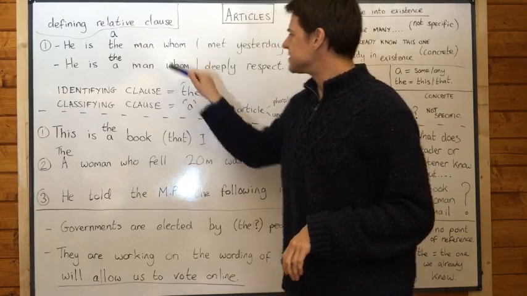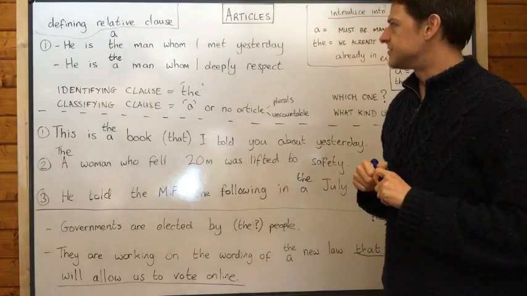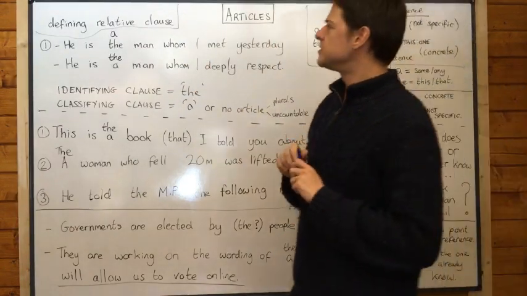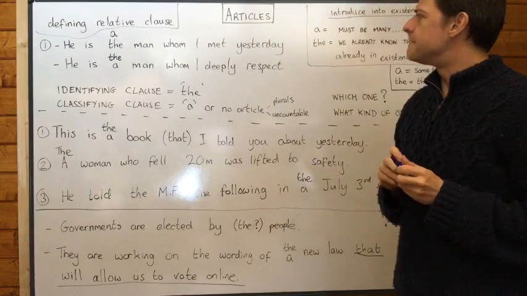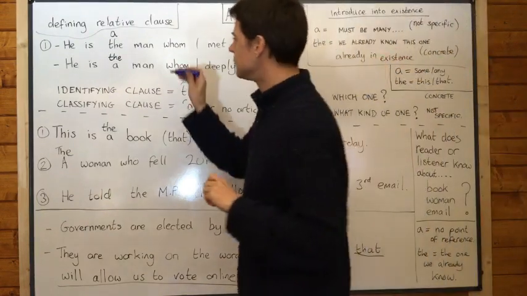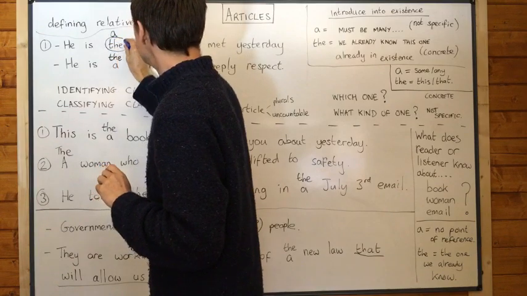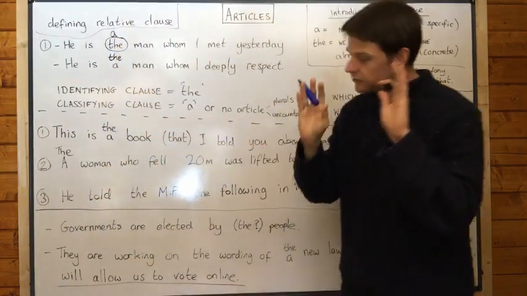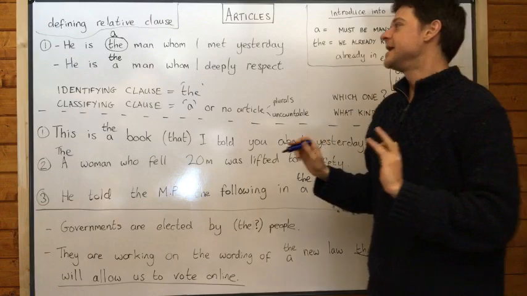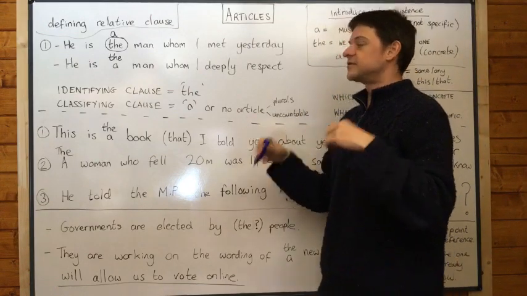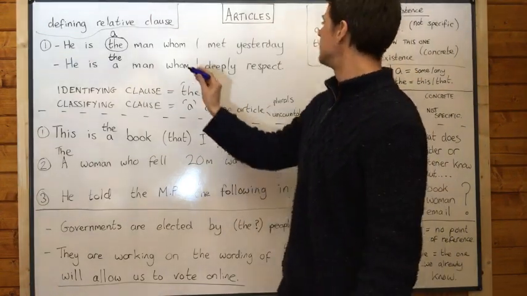Okay, so with defining relative clauses, look at the following two sentences. They are both defining relative clauses, but what I want you to understand is that most of the time, not all of the time, in the top sentence we would say the, and in the bottom sentence, most of the time, we would say a.